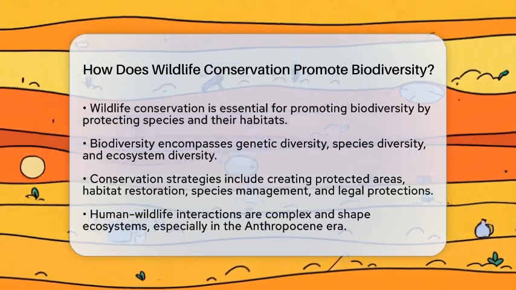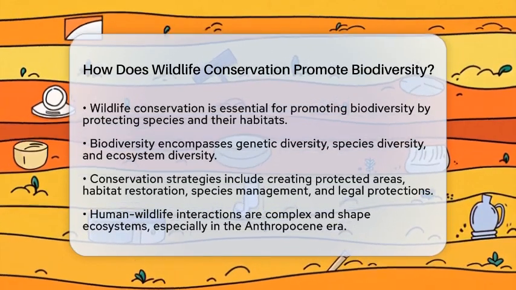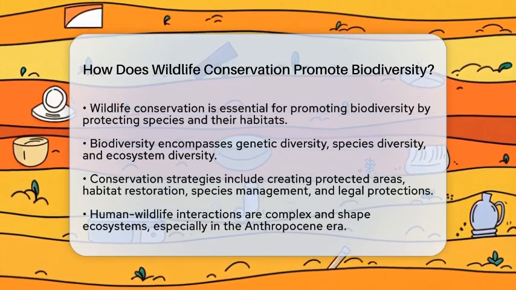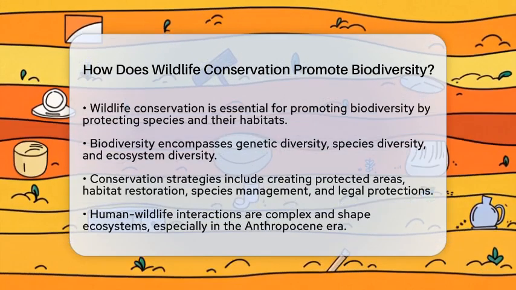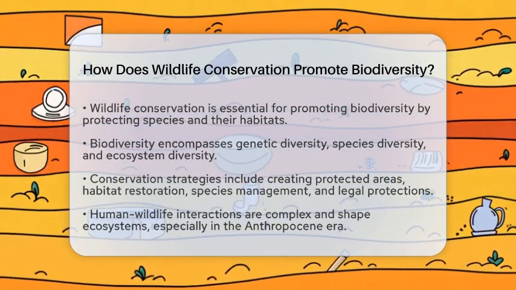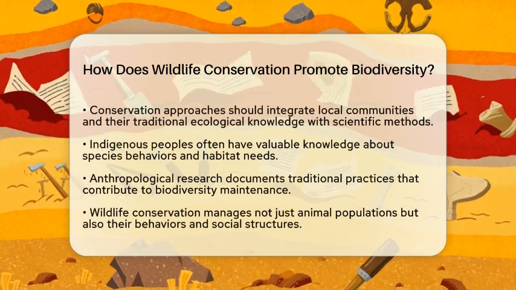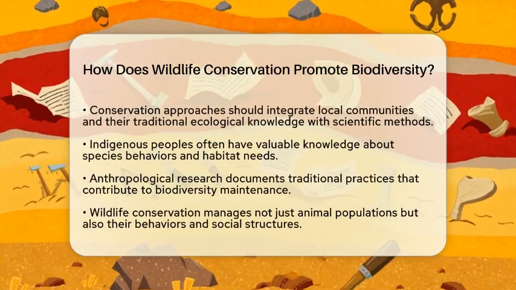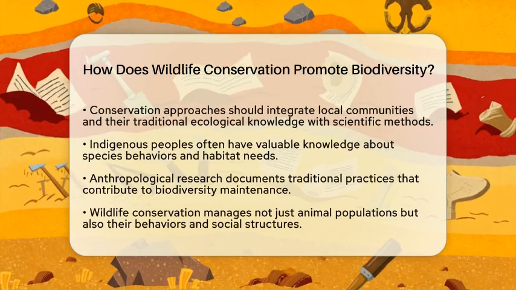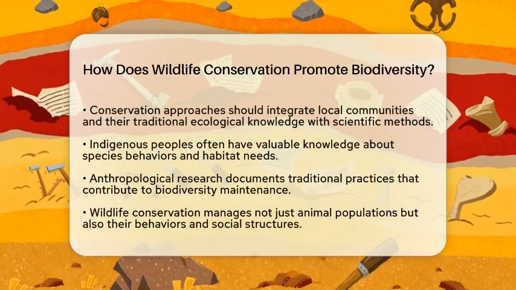Wildlife conservation promotes biodiversity by safeguarding these different levels through various strategies. These strategies include creating protected areas, restoring habitats, managing species, and implementing legal protections. One important aspect is the recognition that humans and wildlife interact in complex ways. Anthropology highlights that there is rarely a purely natural environment. Instead, conservation occurs within the context of the Anthropocene, where human activities shape ecosystems.